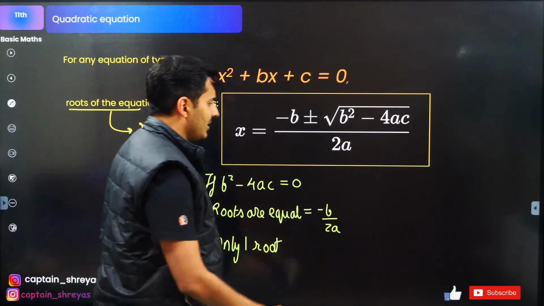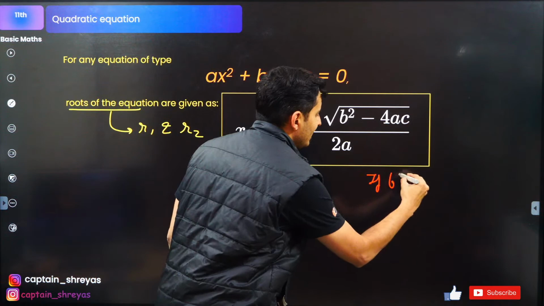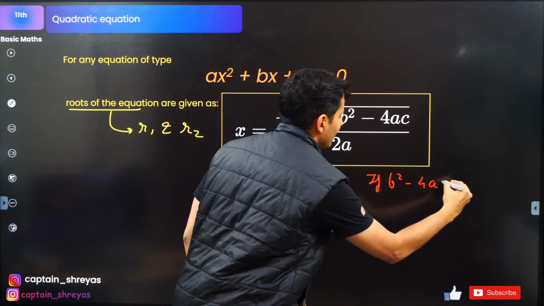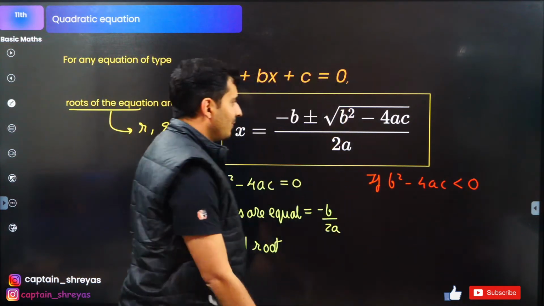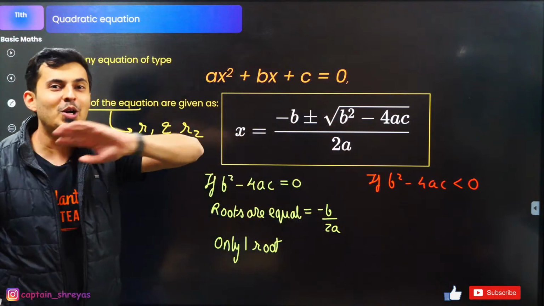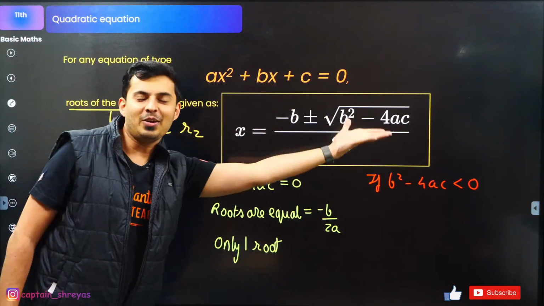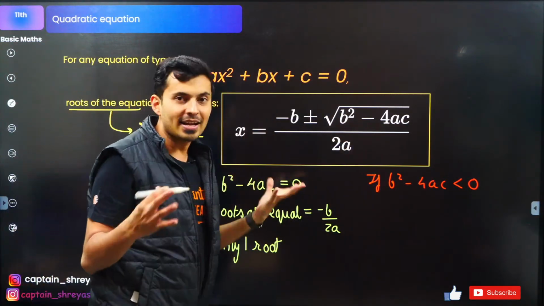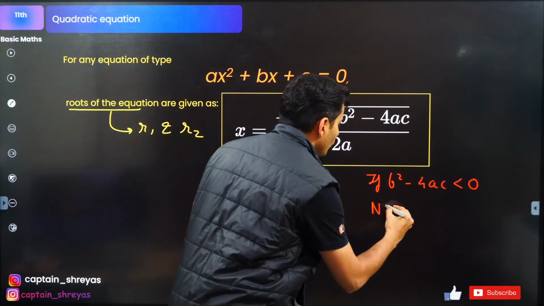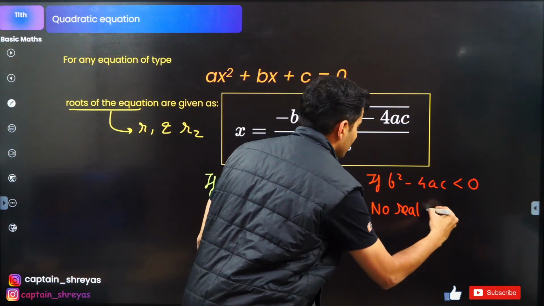But by chance, if b square minus 4ac comes out to be negative, root of a negative number is not possible. It's an imaginary concept, so it is not real. That means there are no real roots.